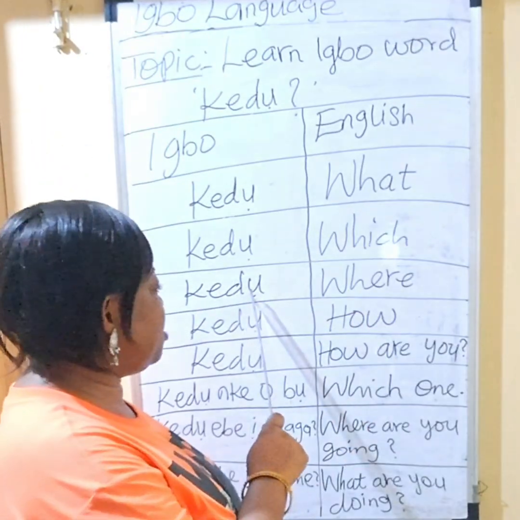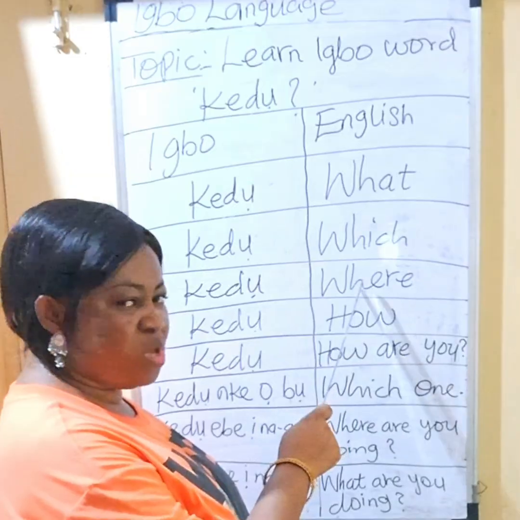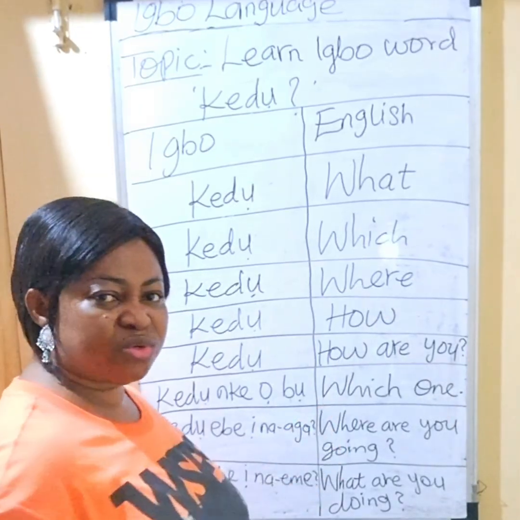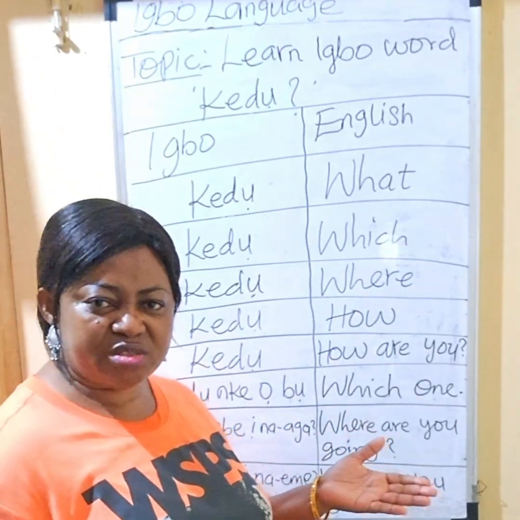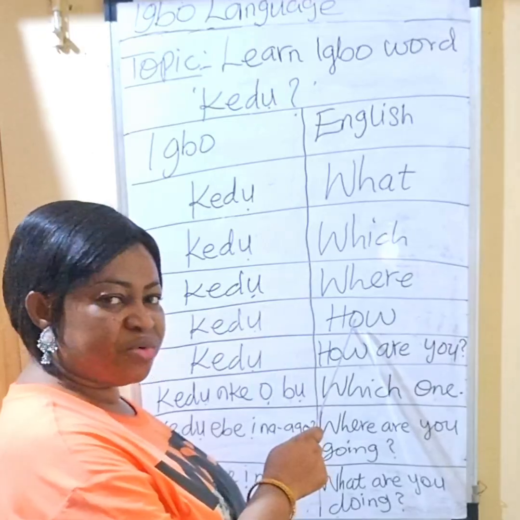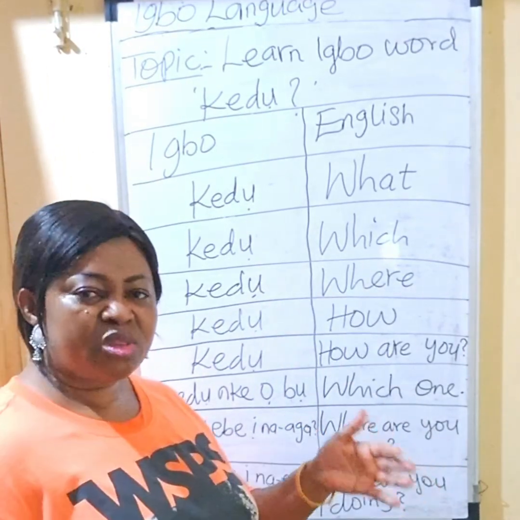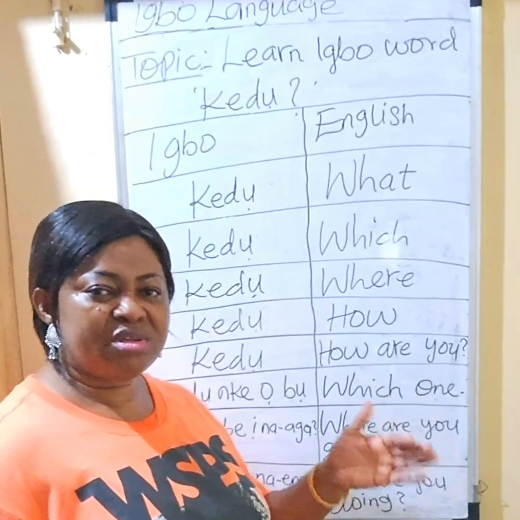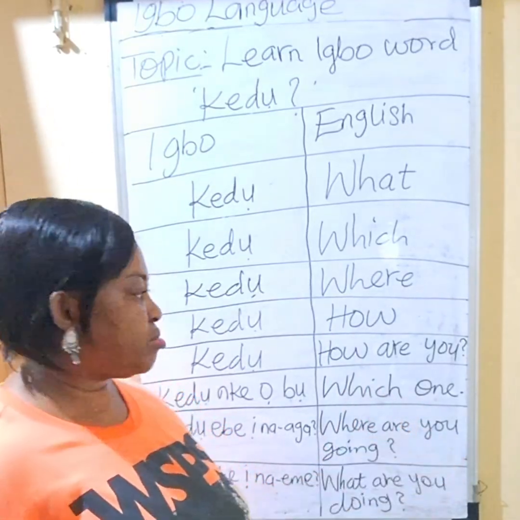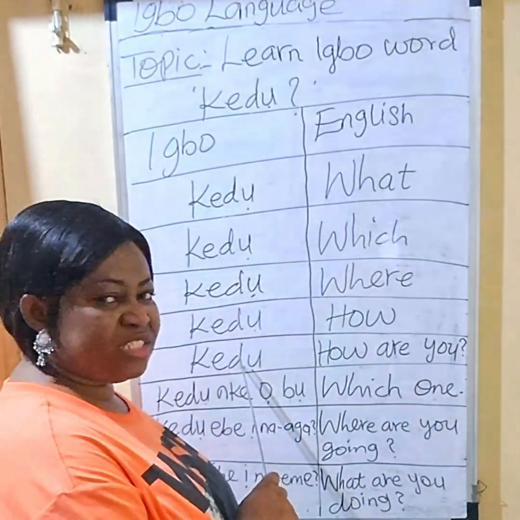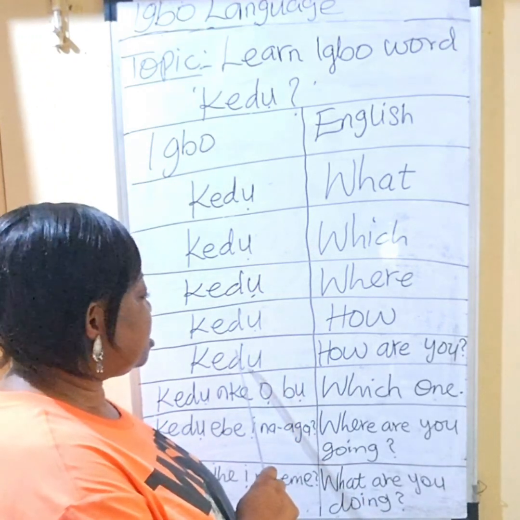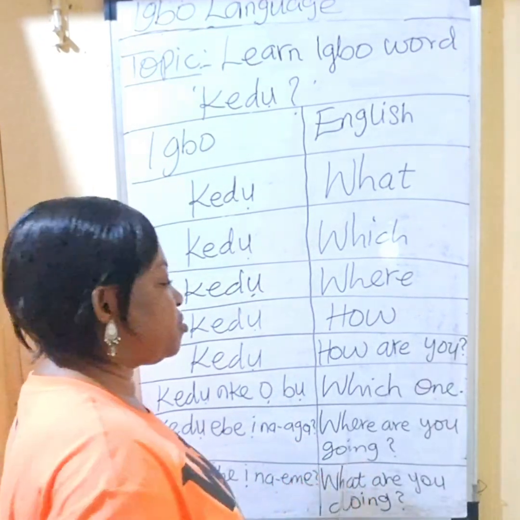Kedu means where. For example, where are you going? Kedu also means how. Have you seen it? Kedu ole dị ebe ahụ? How many are there? Another example of Kedu. Kedu, how are you?